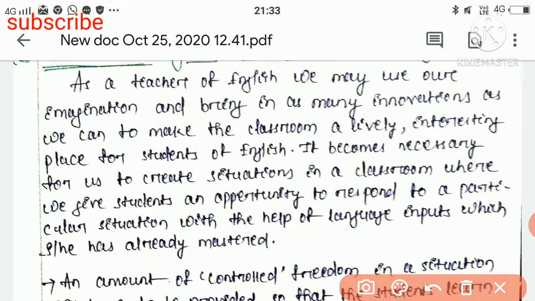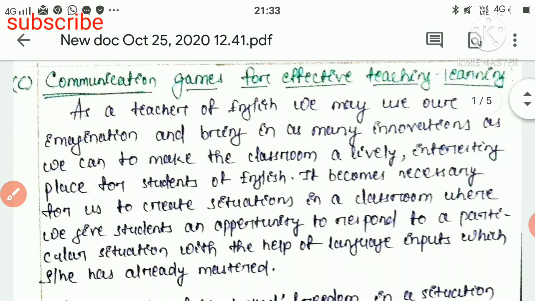Here, making the classroom lively and interesting is of utmost importance. It means a learner-centric approach inside the classroom. So we should make the classroom lively through our imagination and innovations.